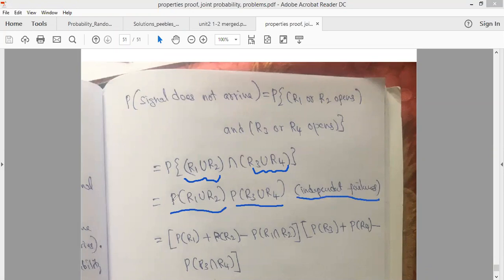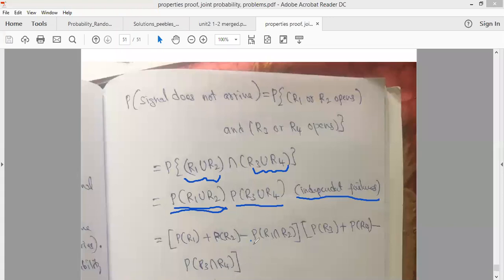Now we know that the probability of R1 union R2 can be written as probability of R1 plus probability of R2 minus probability of R1 intersection R2, using joint probability. Similarly, probability of R3 union R4 can be written as probability of R3 plus probability of R4 minus probability of R3 intersection R4.